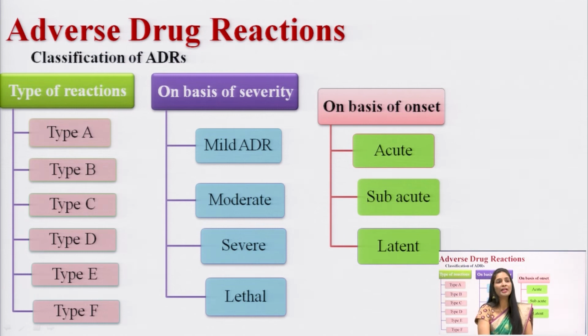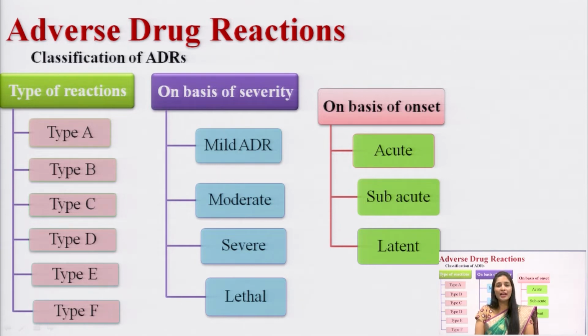The adverse drug reactions have been classified depending upon the type of reaction, the severity, and the onset of action. So, first we are moving to the type of reaction. Which type of reaction has been shown by the drug? The adverse drug reaction has been classified into 6 types: type A, type B, type C, type D, type E and finally type F. This is the classification which falls under types of reaction.